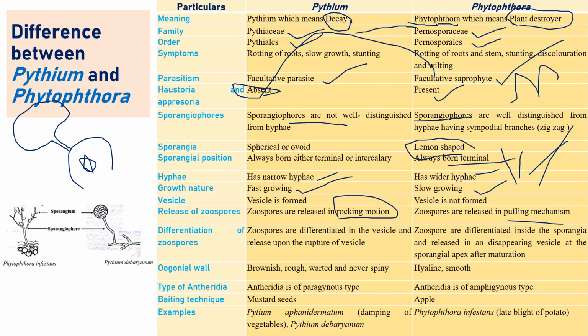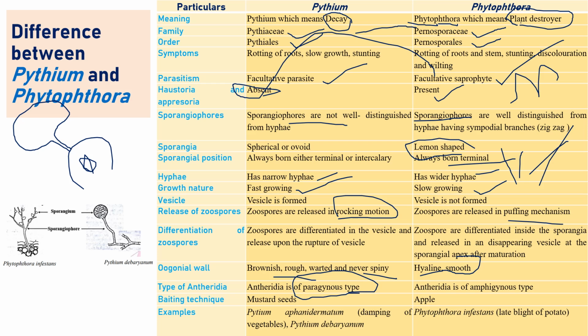The oogonial wall is generally brownish in color and is never spiny in Pythium. In Phytophthora, the oogonial wall is hyaline and a little bit smooth. Antheridia are also very important. The type of antheridia in Pythium is paragynous, which means the male reproductive organ, the antheridium, and the female reproductive organ, the oogonium, lie side by side.